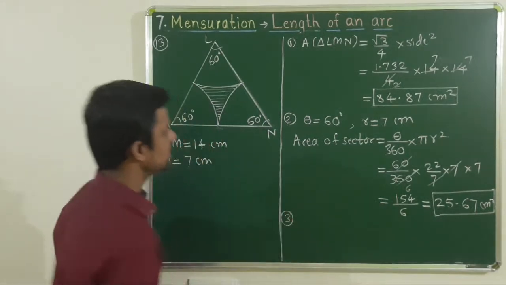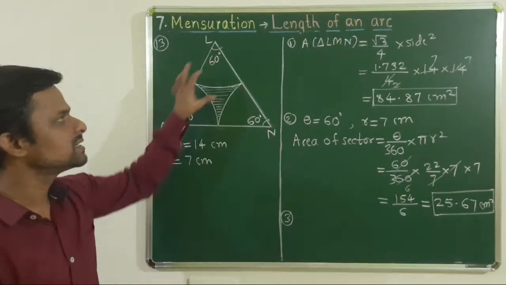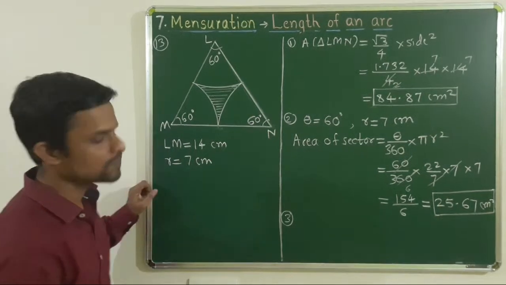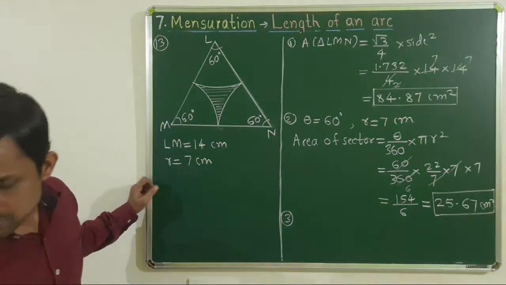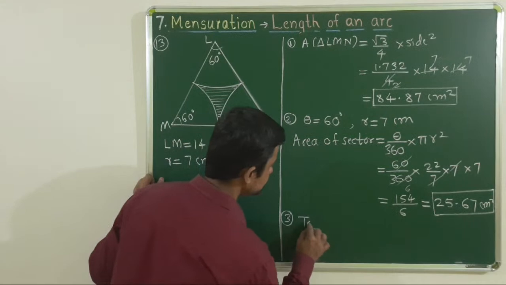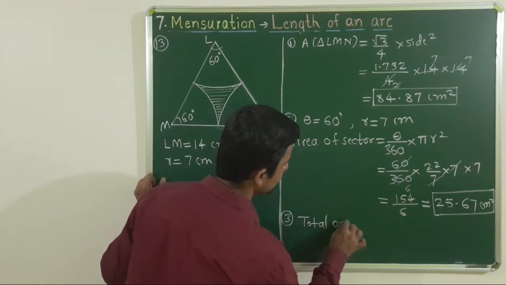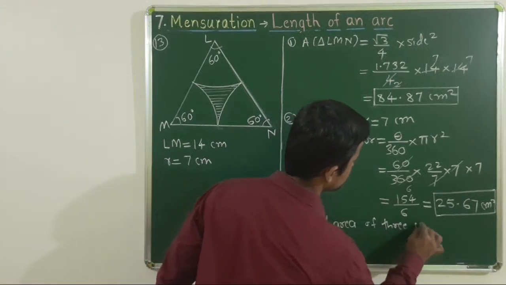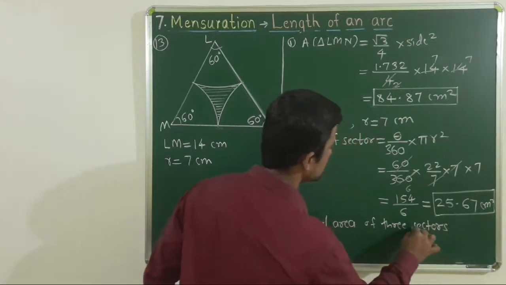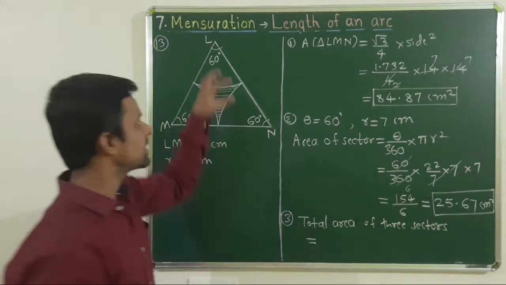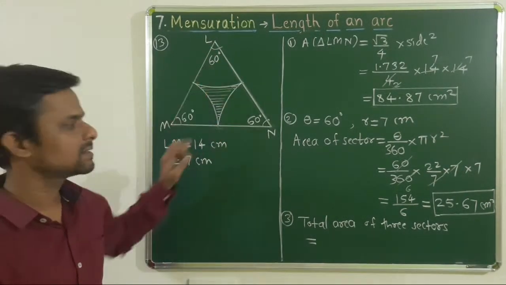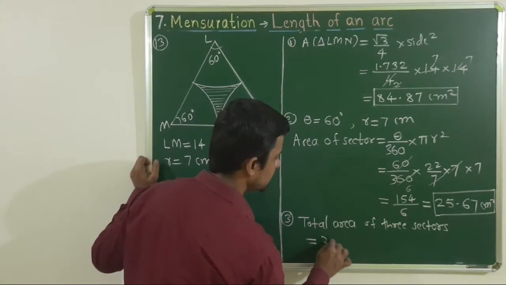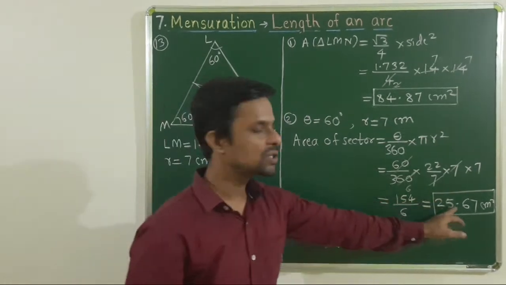Next question is area of all these three sectors. या तिन्ही sectors area ची sum, means we have to find the total area of three sectors. या तिन्ही sectors चा total area that is equal to एका sectorचा area multiply by 3. या एका सेक्टरच्या एरियाला 3 ने मल्टिप्लाय करूया किंवा याची 3 वेळा बेरीज करायची.